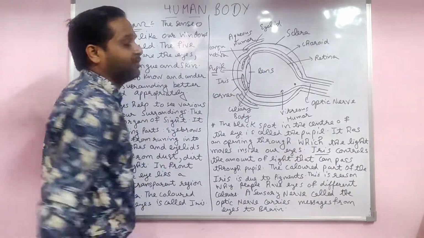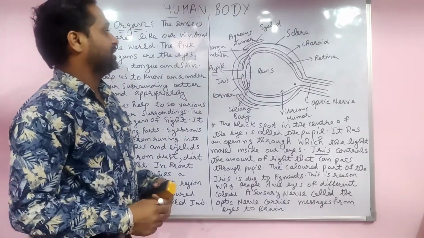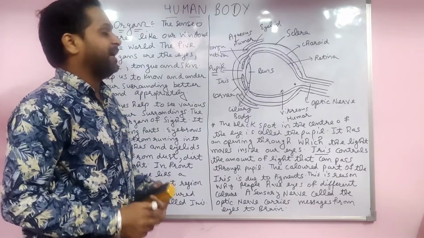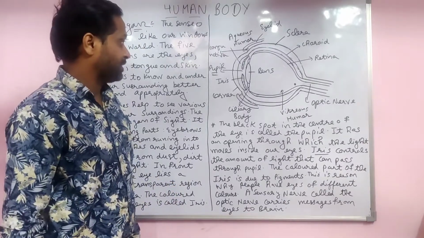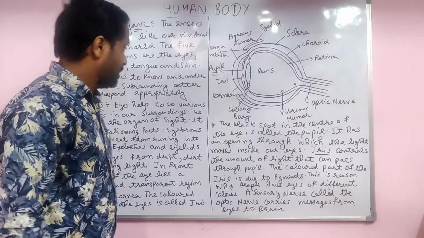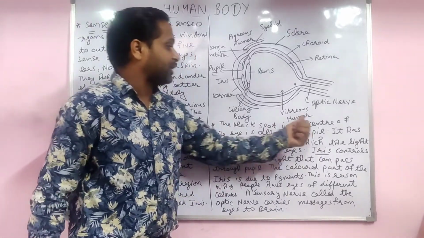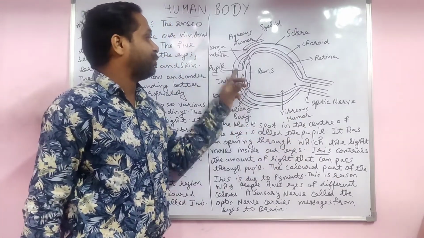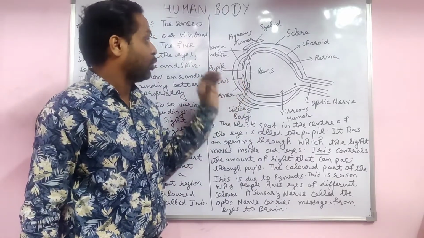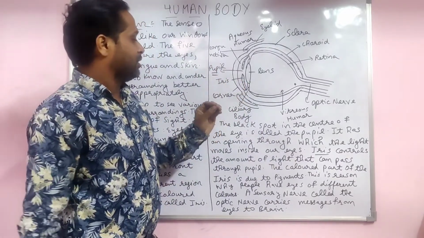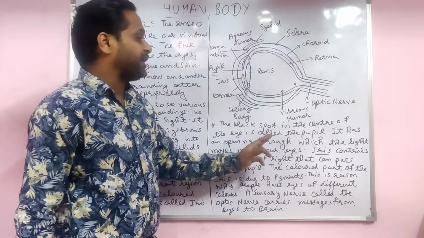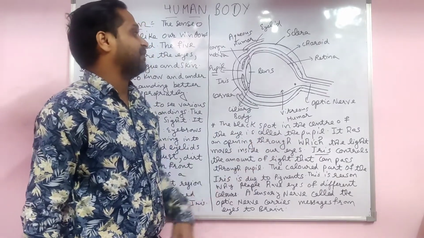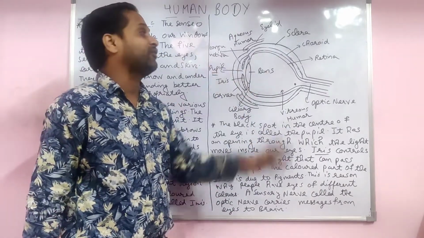And this is the lens. The lens is a convex lens, made up of cellulose mainly. The black spot in the center of the eye is called the pupil. It is an opening through which the light moves inside our eyes. From here only the light moves inside.